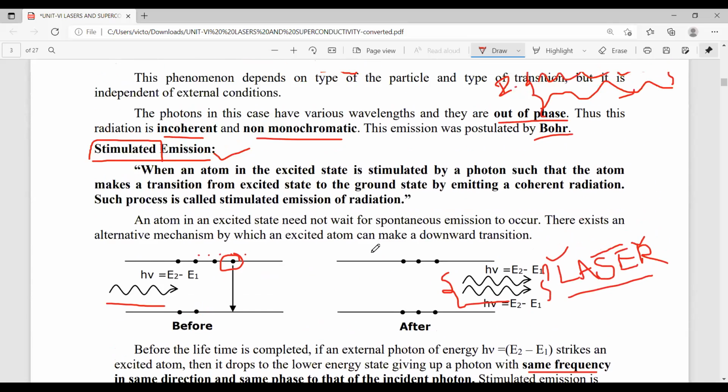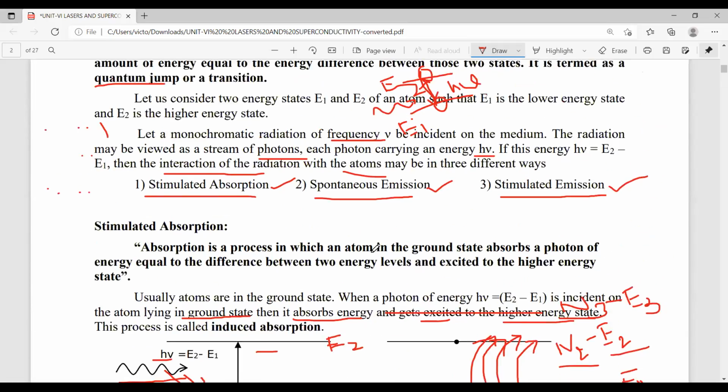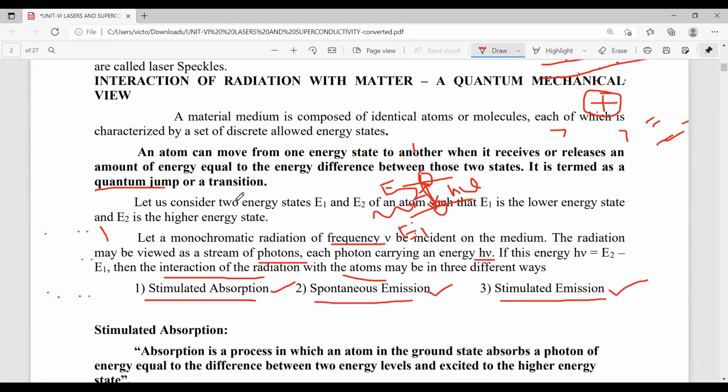In today's session we discussed the three types of transitions: stimulated absorption, spontaneous emission, and stimulated emission. In the next session we will discuss the remaining topic.